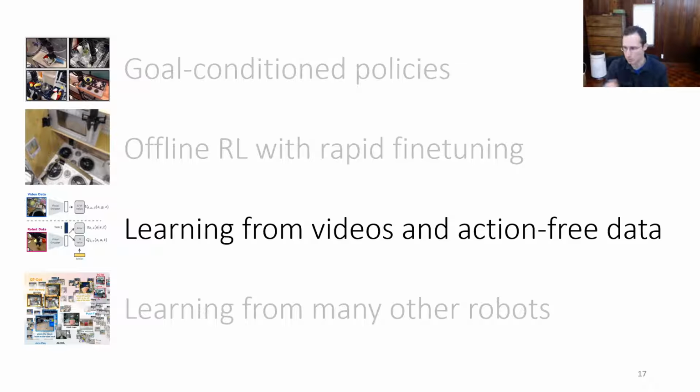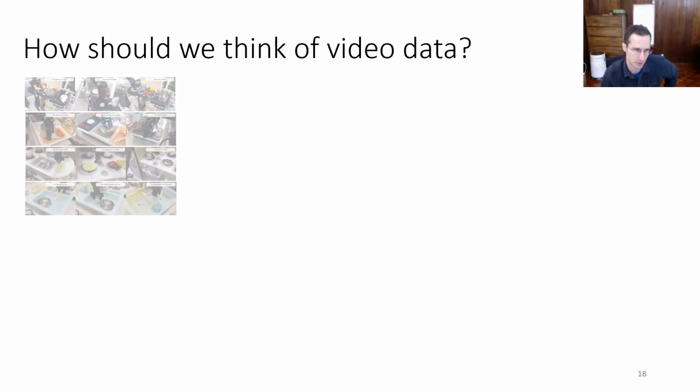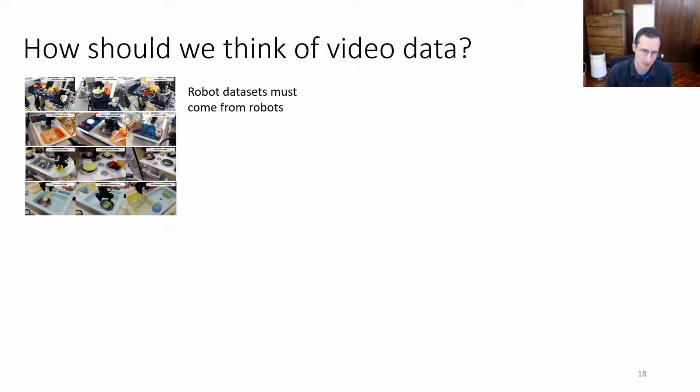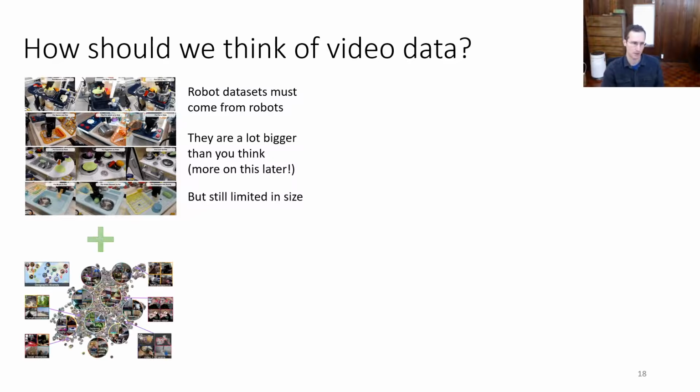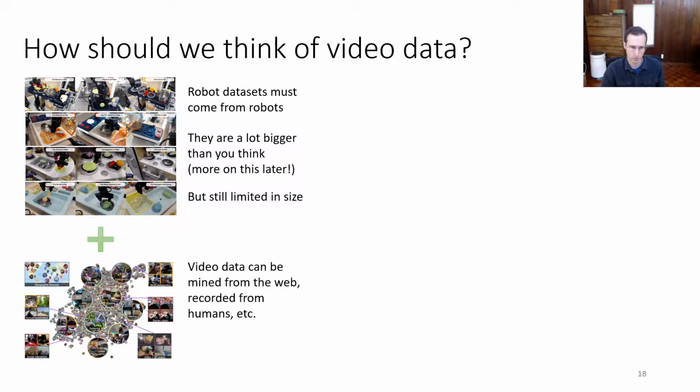Okay, but now let's try to broaden the set of datasets we can use even further by including videos. So how should we think about video data? Well, we've got our robot data. Robot datasets have to come from robots, so that's an additional cost. They're often bigger than you think, and I'll talk more about that later, but they're still going to be limited in their size. Video datasets can be mined from the web, they can be recorded from humans, robots can observe people attempting tasks, so that's a very rich source of data.